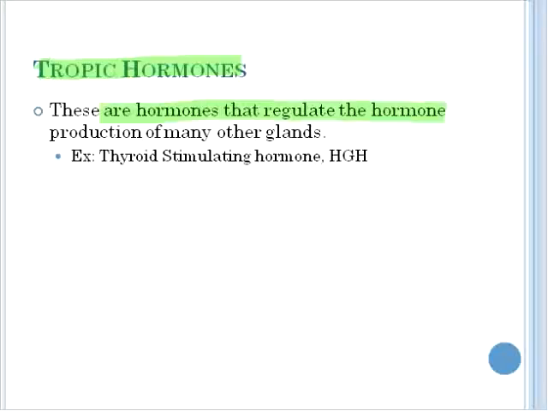Tropic hormones are hormones that regulate the hormone production of many other glands. They control and regulate other glands. For example, thyroid stimulating hormone and human growth hormone.